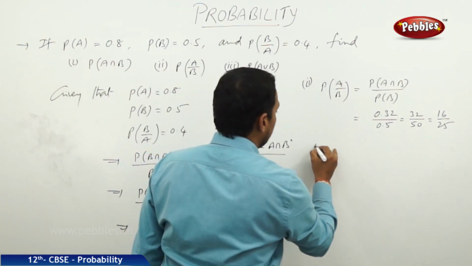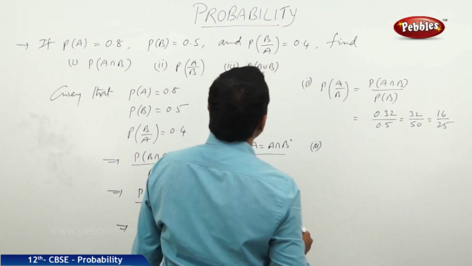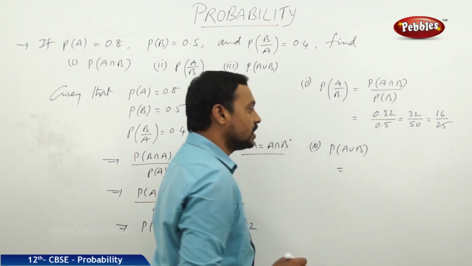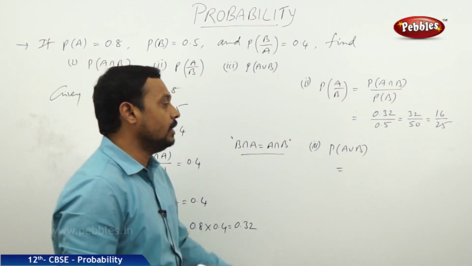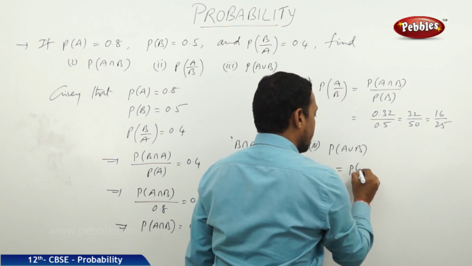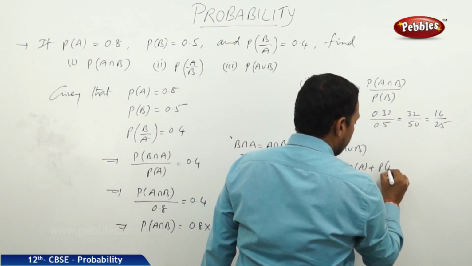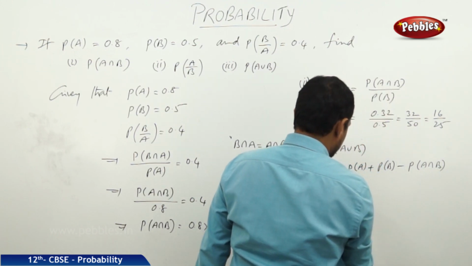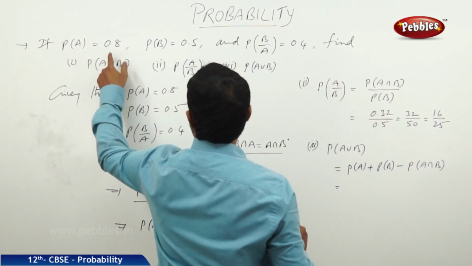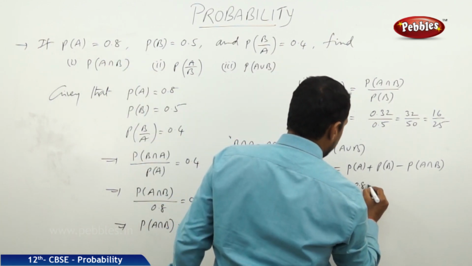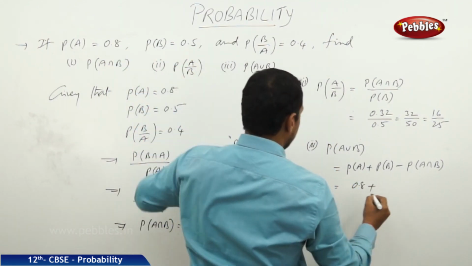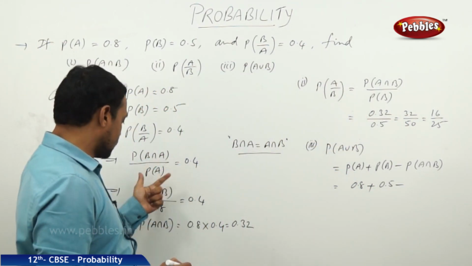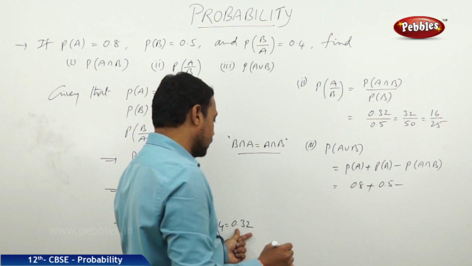And the next one, the third bit, the probability of A union B. By the addition theorem, the probability of A union B is equal to probability of A plus probability of B minus probability of A intersection B. Here probability of A is already given as 0.8, probability of B is also given as 0.5, and probability of A intersection B is found to be 0.32.